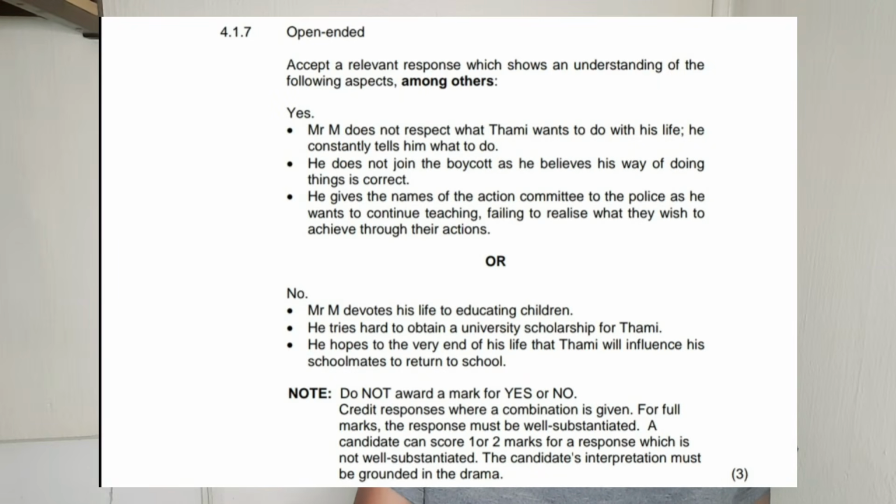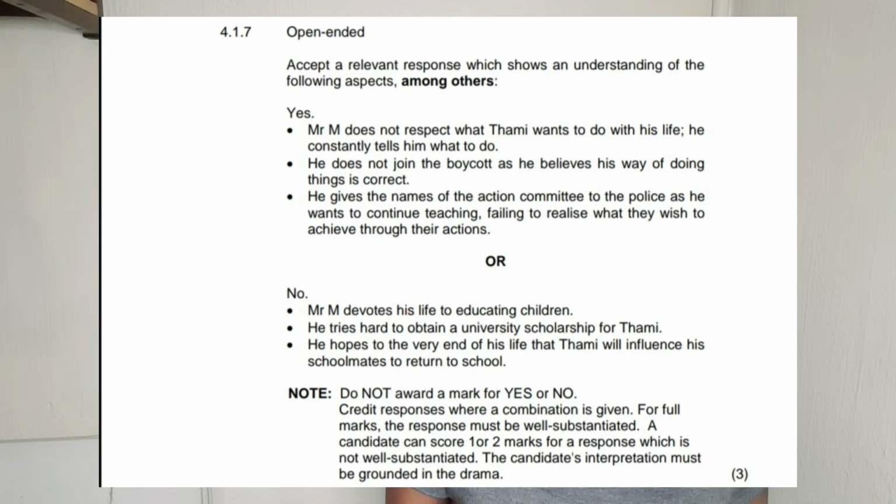So let's start with those who agree that Mr. M is selfish. Okay? Yes. Mr. M does not respect what Tammy wants to do with his life. He constantly tells him what to do. Okay? He does not join the boycott, as he believes his way of doing things is correct. You see, he gives names of the action committee to the police, and he wants to continue teaching, failing to realize what they wish to achieve through their actions, right?